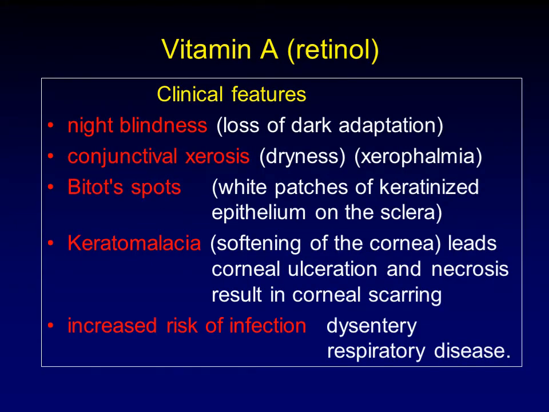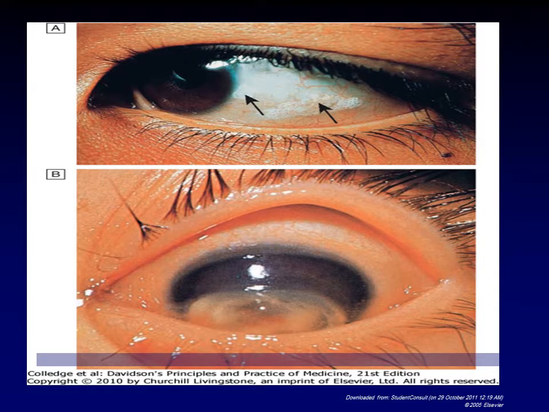The main clinical manifestation is night blindness due to loss of dark adaptation at night, which is the early manifestation of vitamin A deficiency, in addition to dryness of the eye, called xerophthalmia or conjunctival xerosis. In severe form, the patient may develop white patches of keratinized epithelium on the sclera, and also a softening of the cornea, leading to corneal ulceration and necrosis and recurrent infection resulting in corneal scarring. In addition, patients with vitamin A deficiency are liable to develop infection, especially GIT and respiratory tract infection.